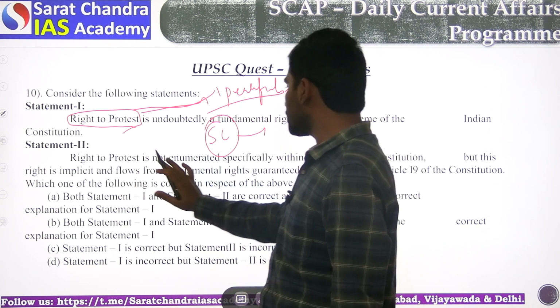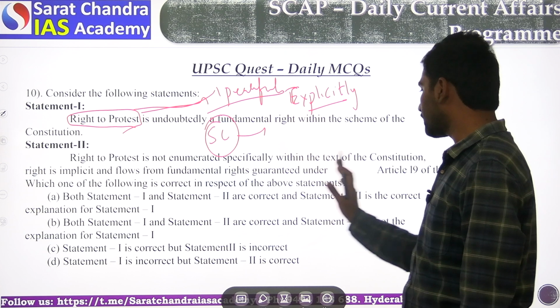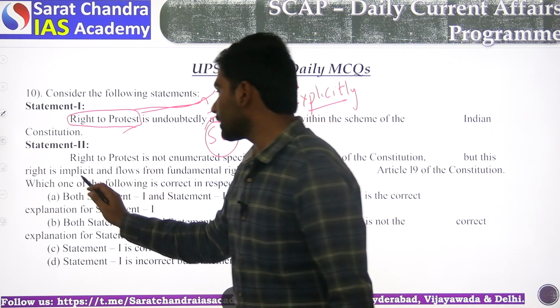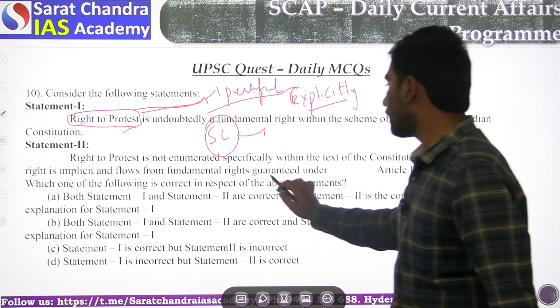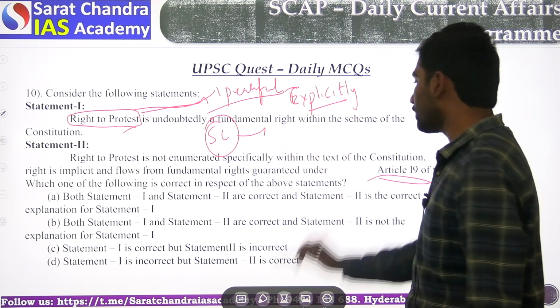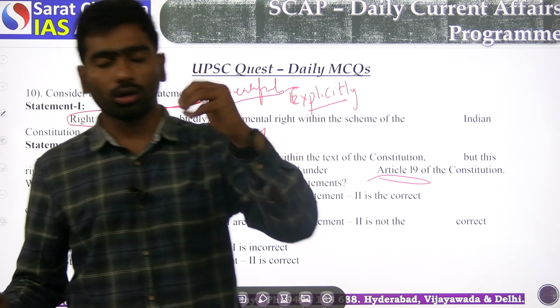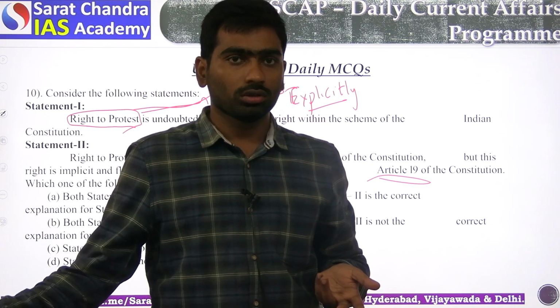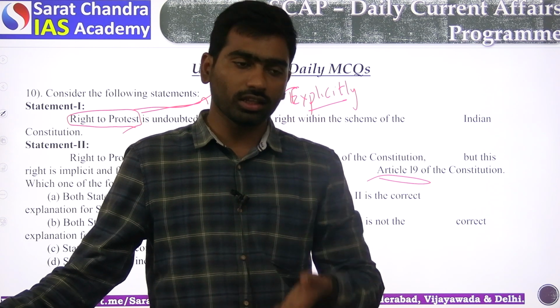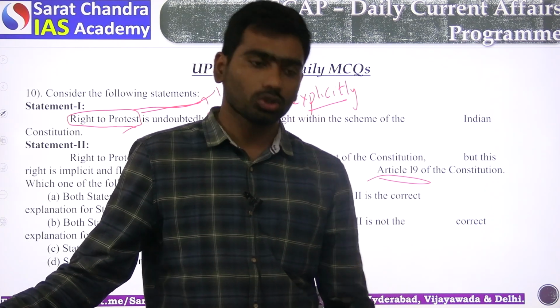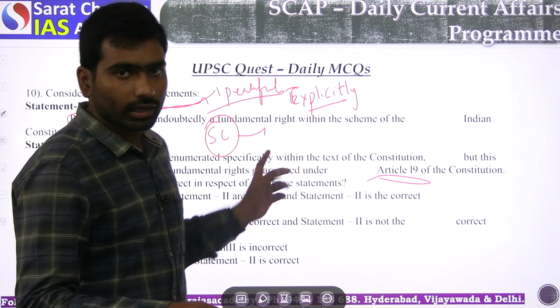So the right to protest is not enumerated specifically in the text of the Constitution of India, but it is implicit and flows through the fundamental rights guaranteed under Article 19. Under Article 19, you have the right to form associations. So if you see the right to freedom, there are various classes and subclasses.